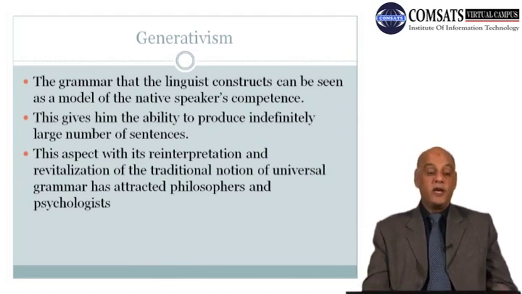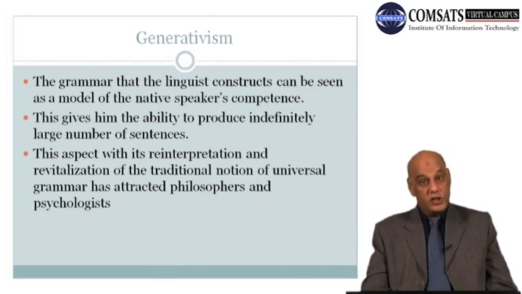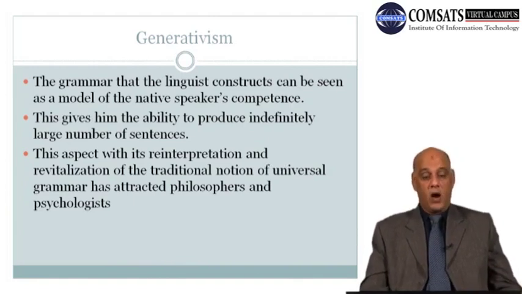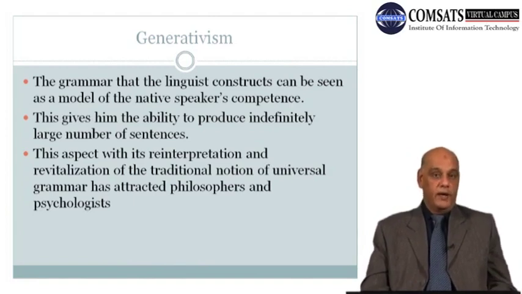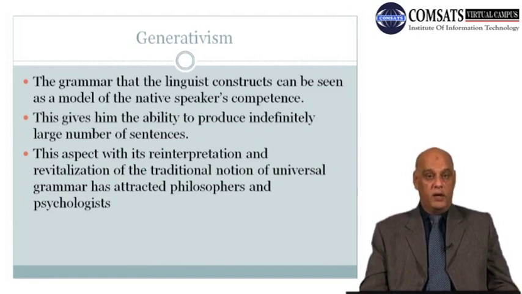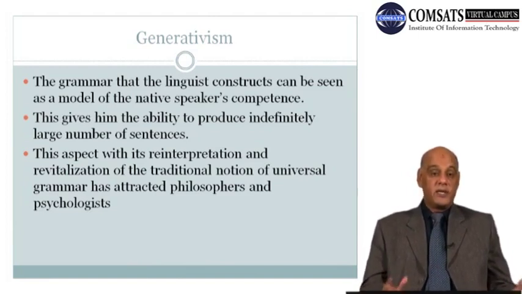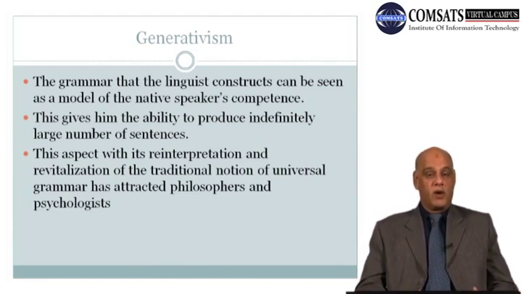This aspect, with its reinterpretation and revitalization of the traditional notion of universal grammar, has attracted philosophers and psychologists. Now this is a very important aspect now, the new theory, the new shape of the traditional notion of universal grammar. Previously, it was just said that there is a universal grammar which is common with everybody.